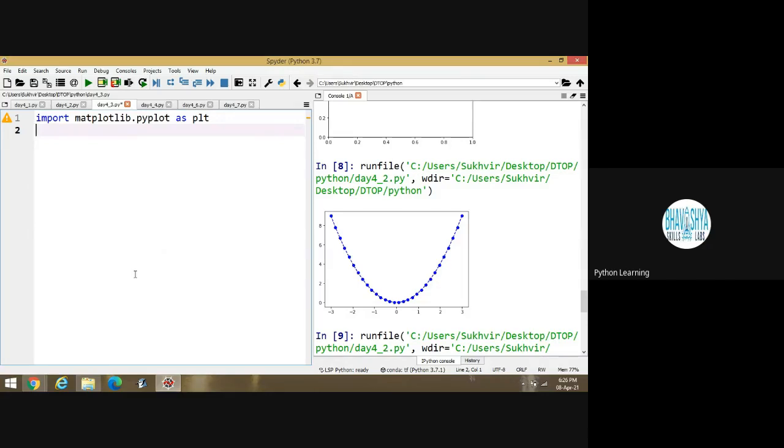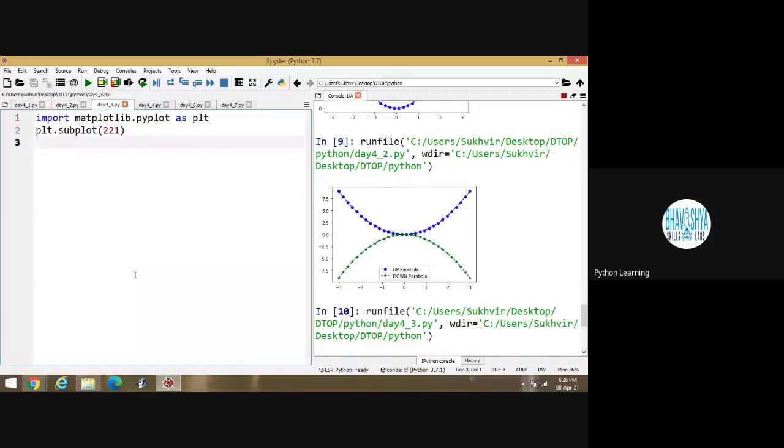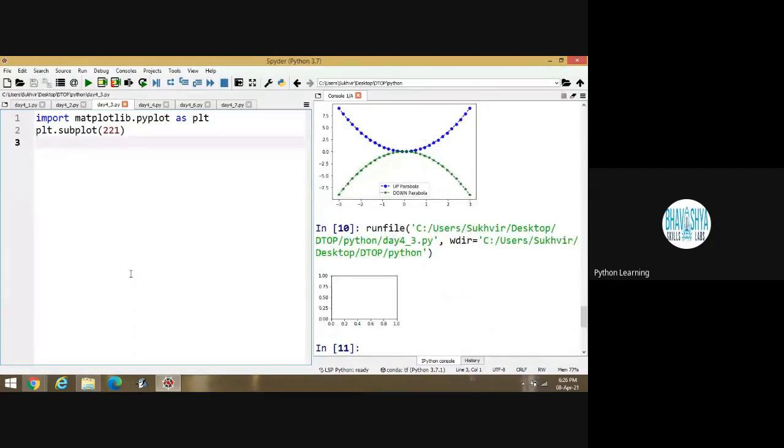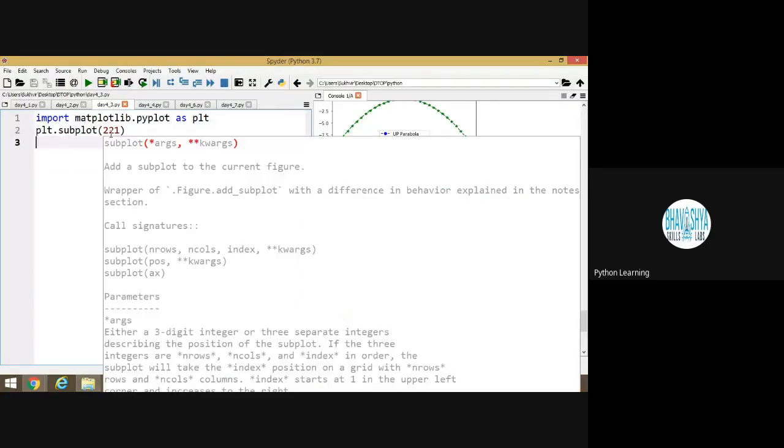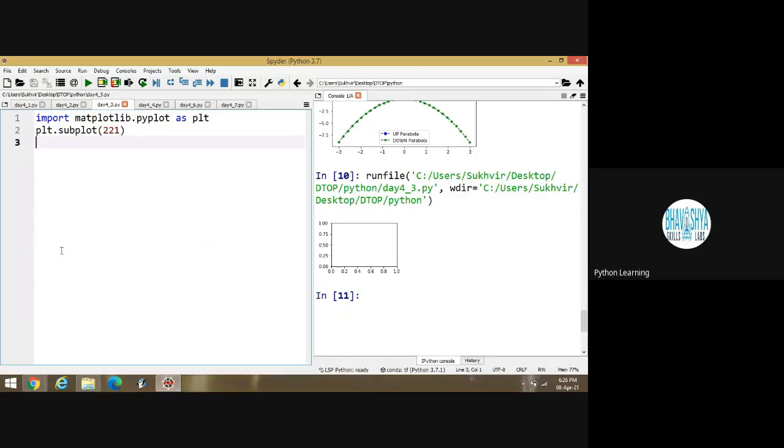And after importing the file, suppose I am writing here plt dot subplot inside brackets. Suppose I am writing 2 to 1. Now, what is the meaning of this basically? Suppose I execute the content. You can see one block here. Is it okay? If I am writing plt dot subplot 2 to 1, one block is there. Now, what is the meaning of this block and how I am writing this 2 to 1? This one is the question.